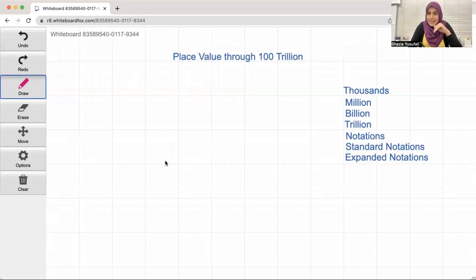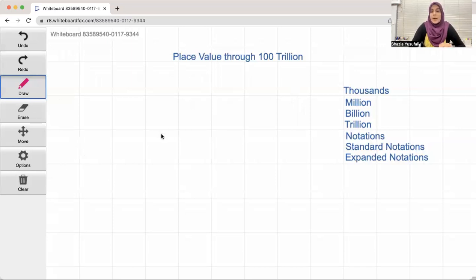This is module 6, and in this module we'll have two videos. The first video is place value through 100 trillion. Yes, 100 trillion. Now you guys have done place value. What's place value? The ones, the tens, the hundreds. This is something we learn in grade 1, grade 2, grade 3. This is easy peasy math, right? Well, for pre-algebra, we're going to go all the way to 100 trillion. And we will make sure that you know your place value, and you also know how to say it, how to write it, and how to work it. Okay, so let's go ahead with that.